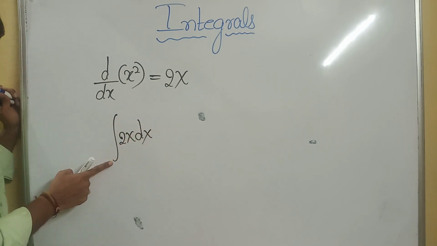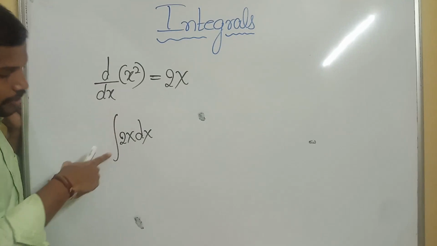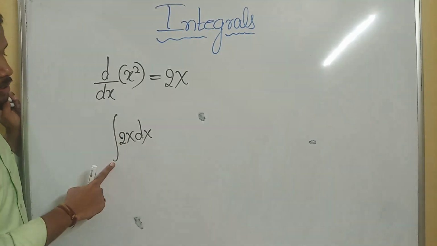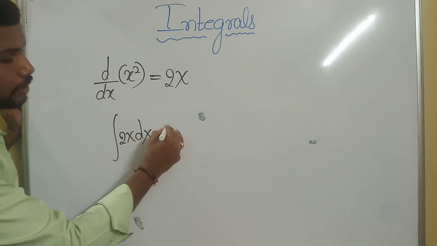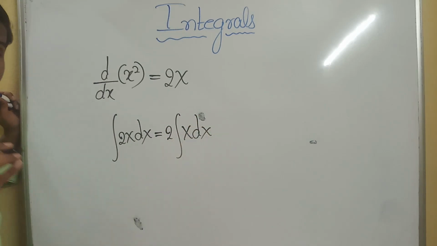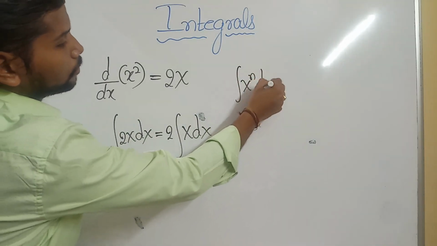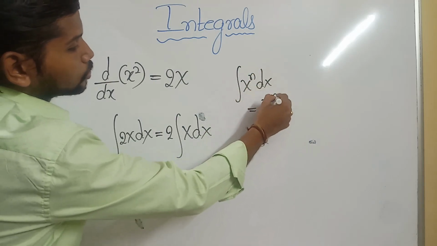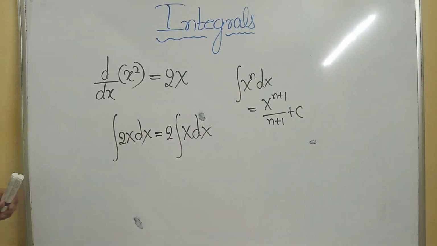This is the integration sign. We need to read this as the integration of 2x. This indicates the integration symbol. Now how do I integrate? Put the 2 outside, integral of x I have to write. I'll tell you the formula here. Integral of x raised to n will be x raised to n plus 1 divided by n plus 1, plus c. C is nothing but the integration constant. I'll discuss that also.